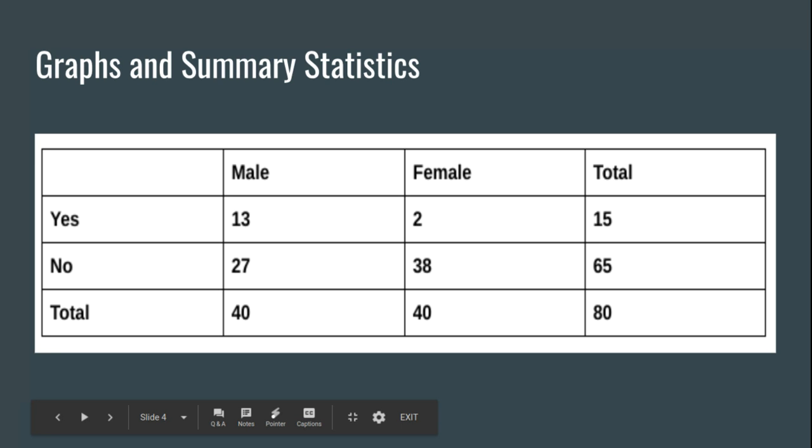So here we have the statistics that we got during our interviews. You can see that when the question of whether the interviewee supported Justice Kavanaugh's confirmation to the Supreme Court was asked by a male, in this case TJ, 13 out of the total 40 interviewees responded that they did support the confirmation. However, when the question was asked by a female, Ashley in this case, only 2 out of the 40 said that they did support the confirmation.